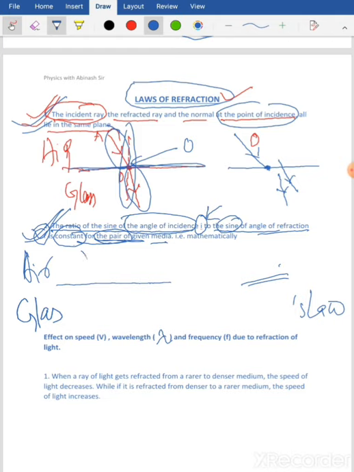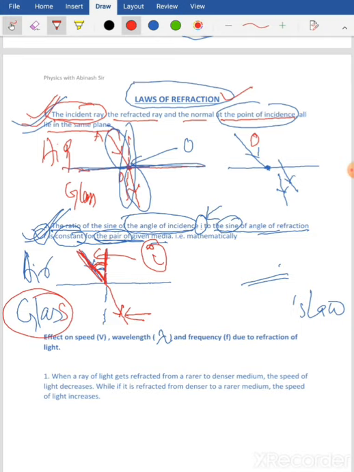If this is my incident ray and this is my normal, the angle formed by the incident ray and the normal is called the angle of incidence, represented by I. Similarly, the ray which is passing in the second medium, that is glass, is called the refracted ray.